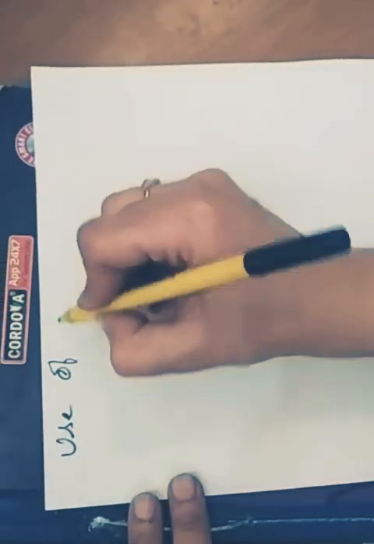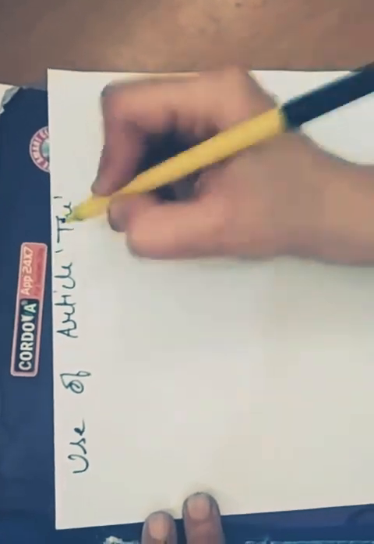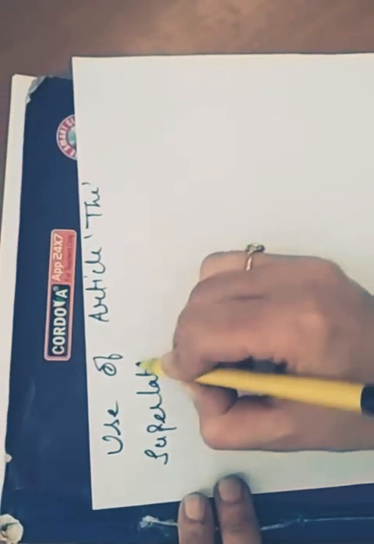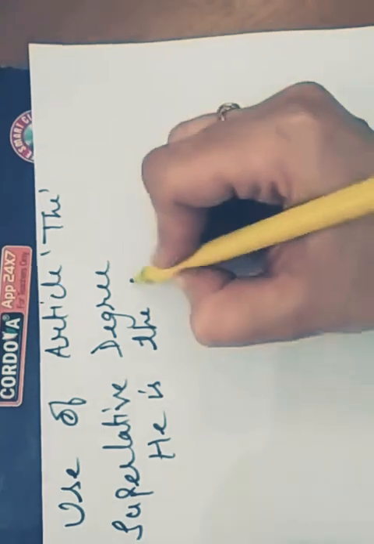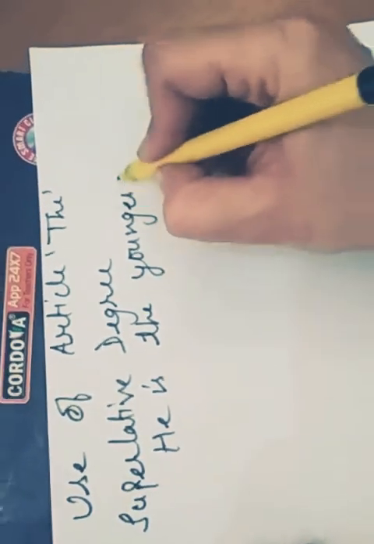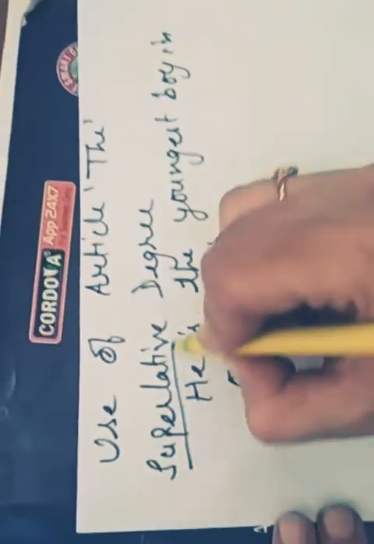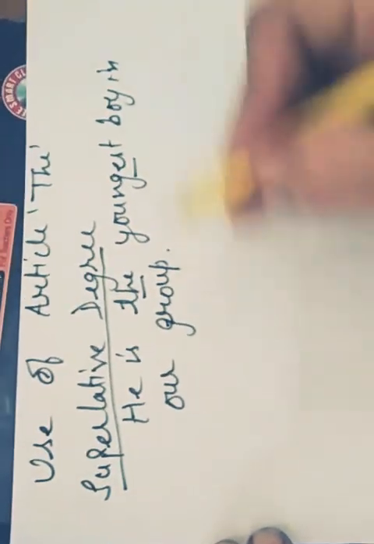Now let us discuss the use of the article the. The is used before the superlative degree. For example, he is the youngest boy in our group. We make use of the before it, as it is the superlative degree.